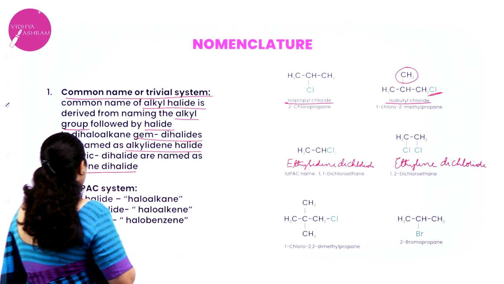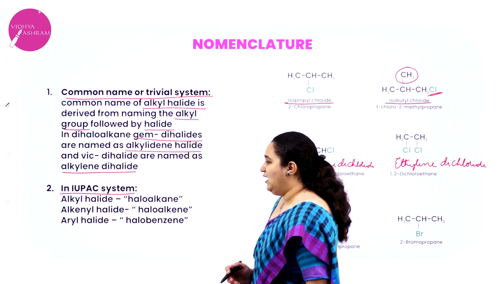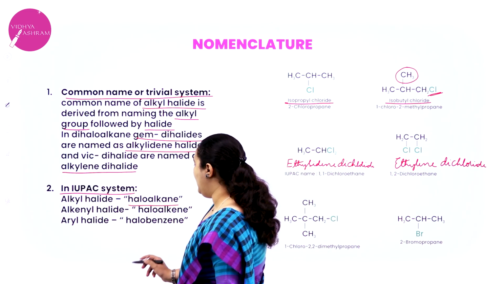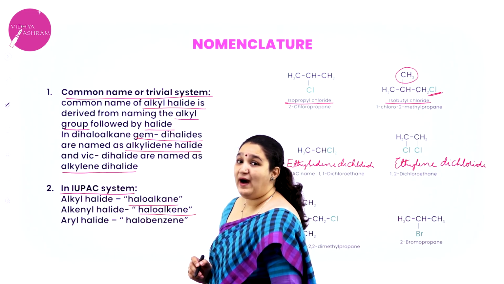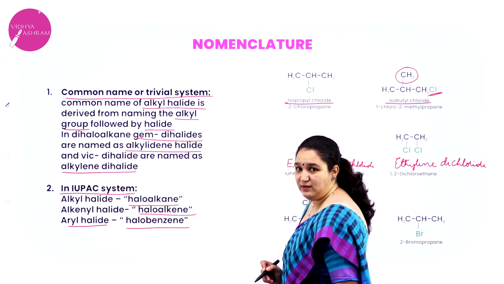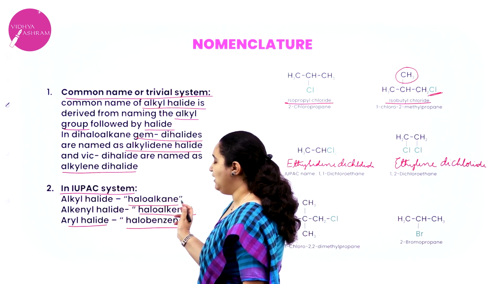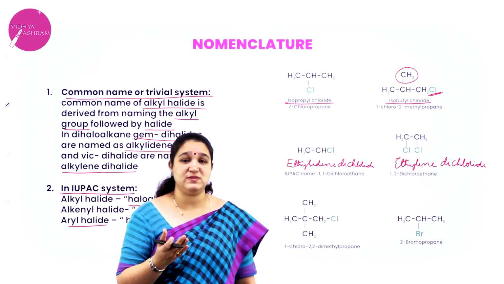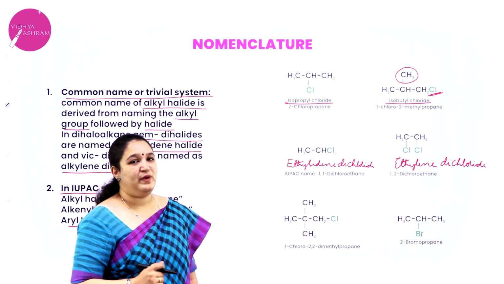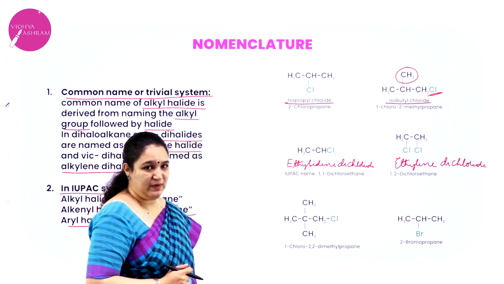Okay, so these are the common names of dihaloalkanes. Next, in the IUPAC system, alkyl halides are called haloalkanes, alkenyl halides are called haloalkenes, and aryl halides are called halobenzenes. First you write the halogen name, and then whichever alkane is present. So the halogen is the prefix in your IUPAC naming. I'll take the same example and explain.